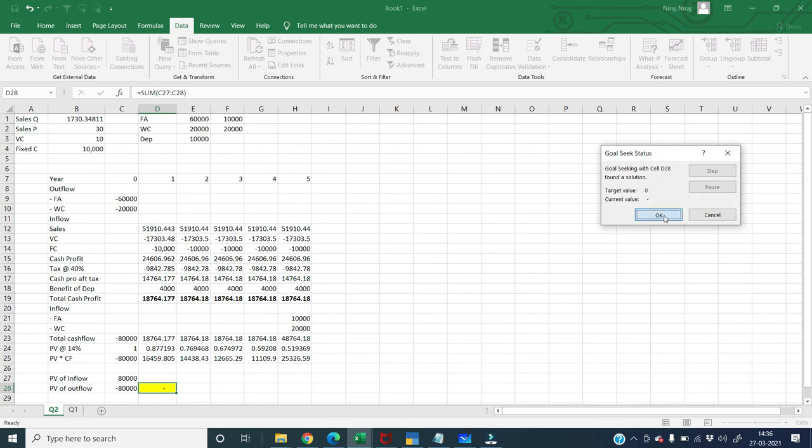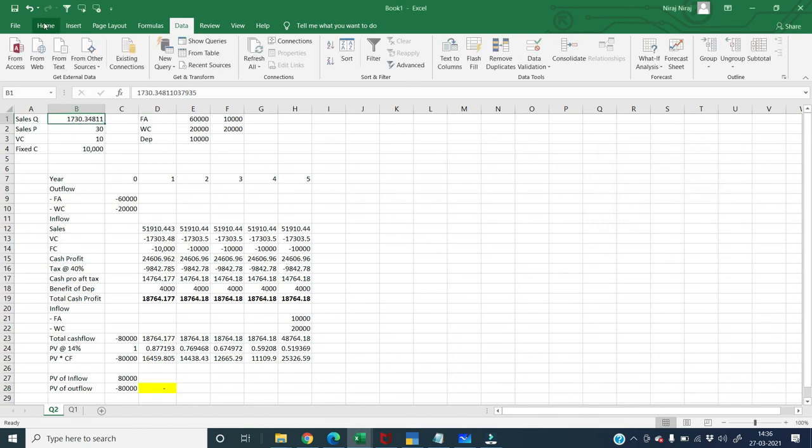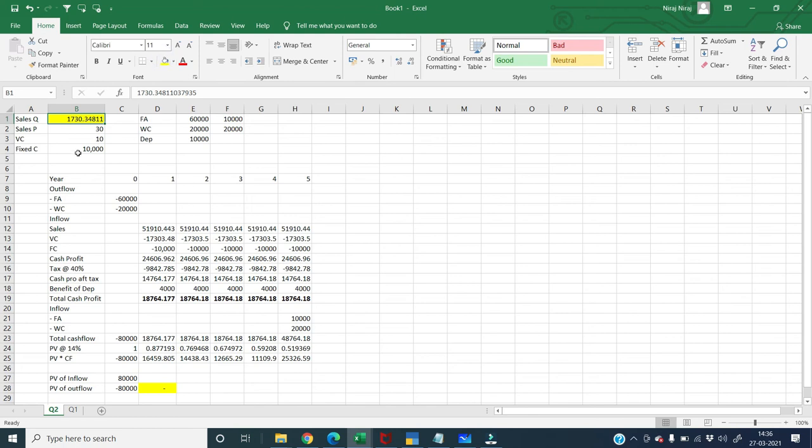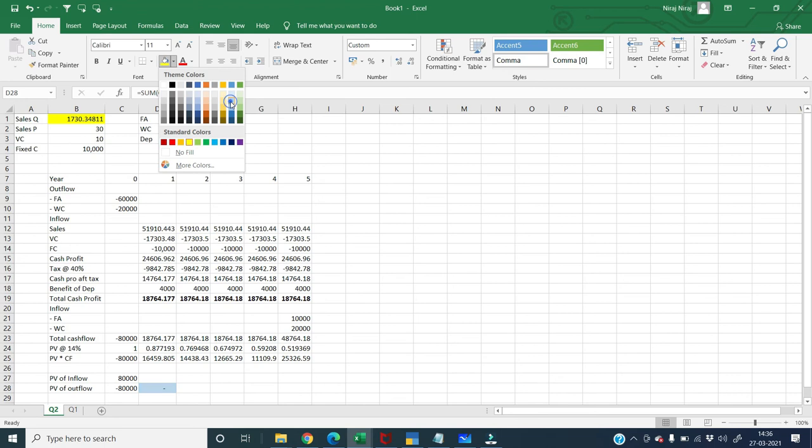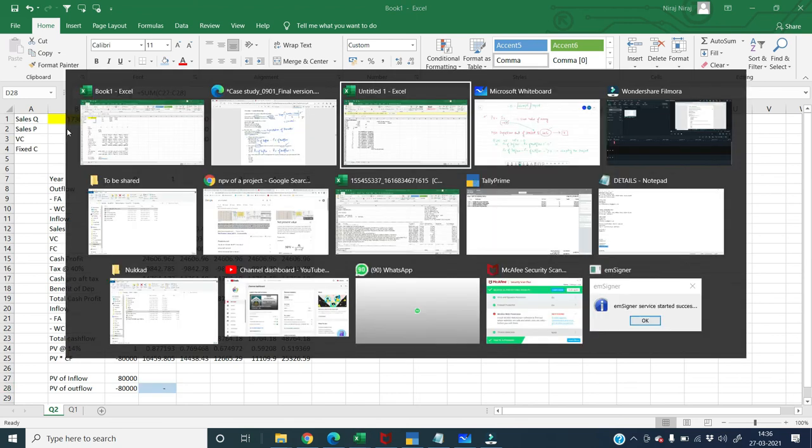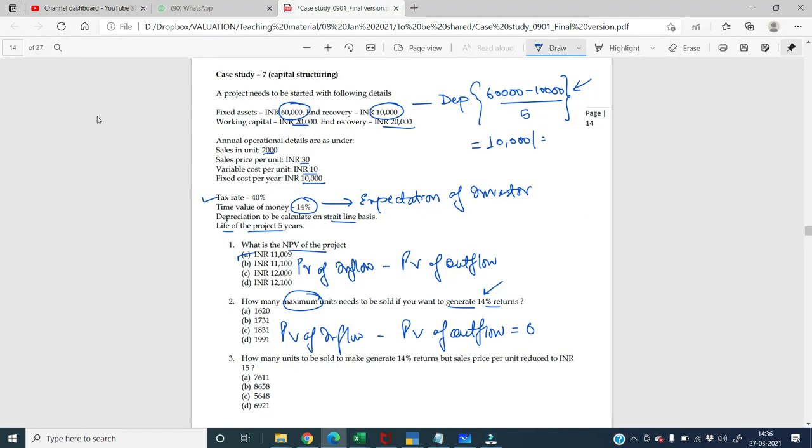You will see it automatically calculates the answer as 1730. I am highlighting it in yellow, 1730, and you come here to cell D28, which is also now becoming 0. I am changing the color for it to blue. So you can see that the blue cell is now 0, that is, NPV, meaning present value of inflow minus present value of outflow, is 0 when the quantity sold is 1730.348. Okay, so my second answer is 1731 quantities I need to sell.